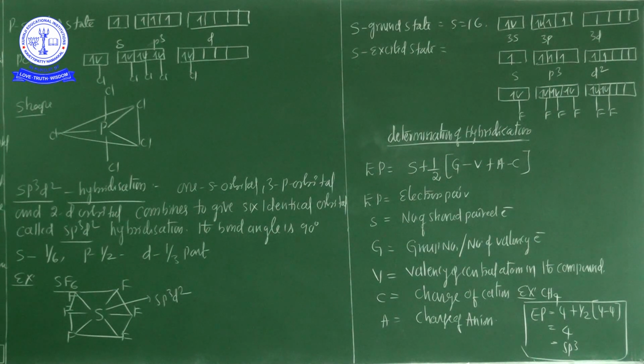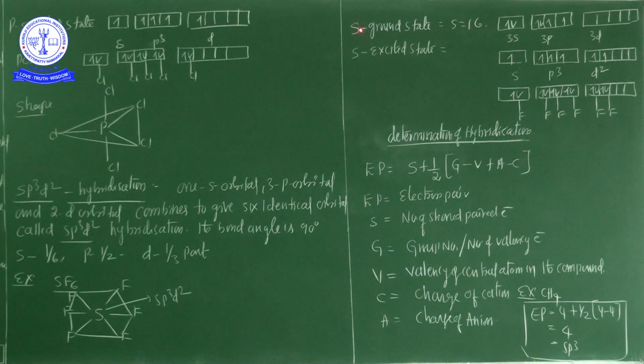The best example is the SF6 molecule. SF6 shows an octahedral shape because there is no lone pair of electrons. In SF6, the central sulfur atom has the ground state electronic configuration.